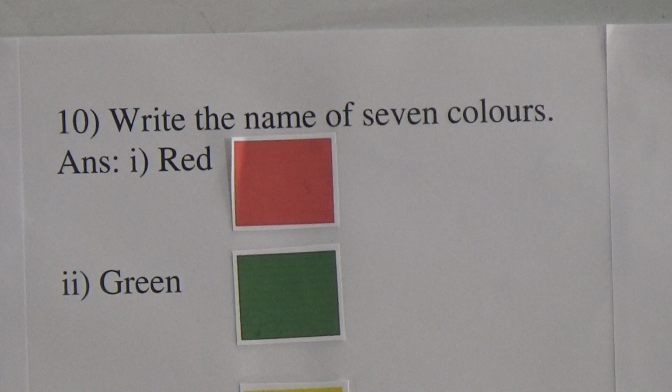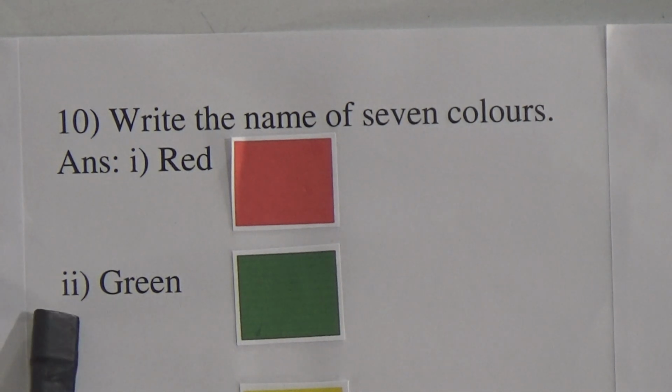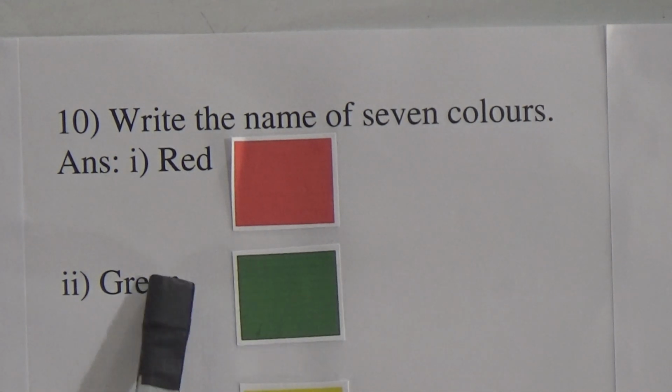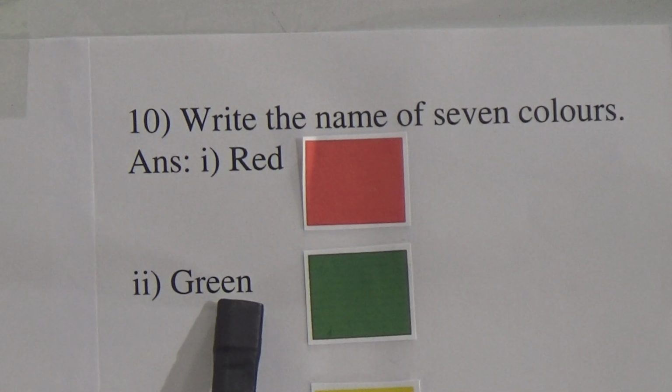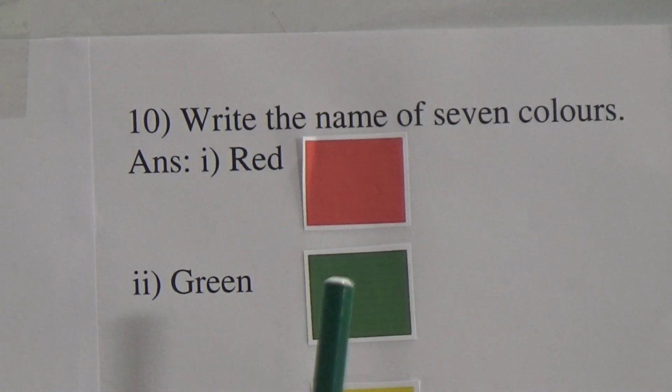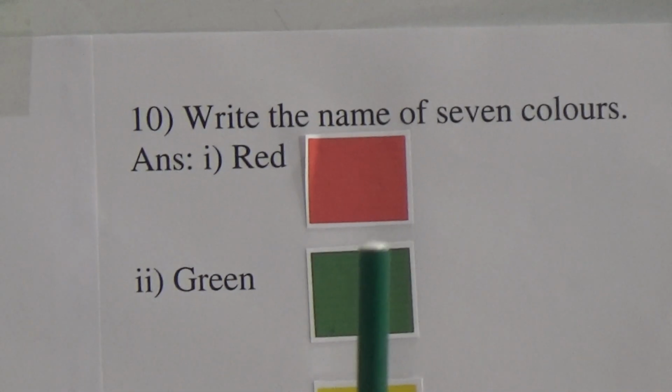Now our second one is green. This is green color. Now green spelling is G-R-E-E-N, green. And I have another sign pen in green color.